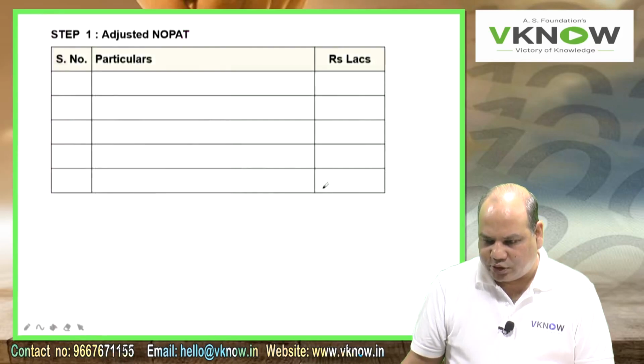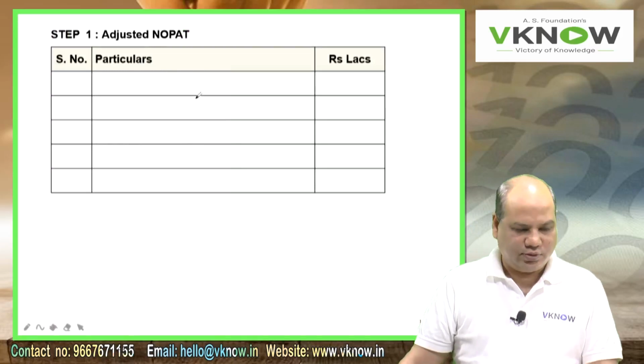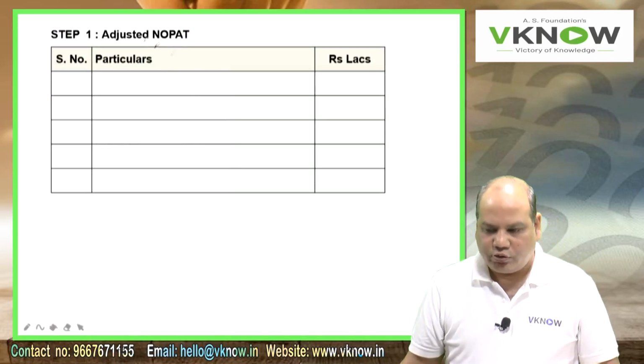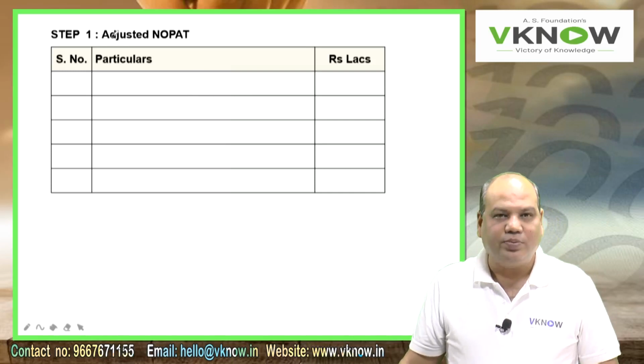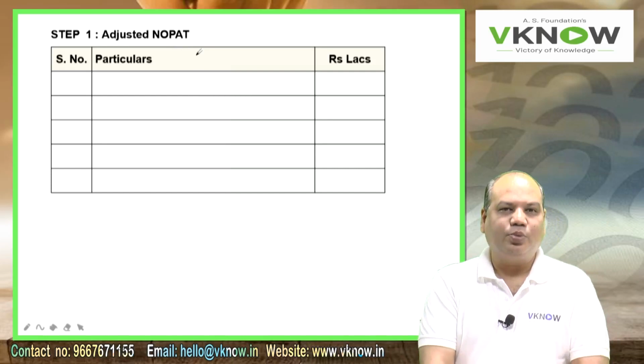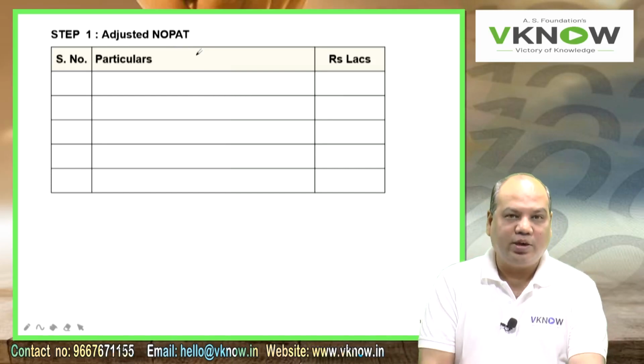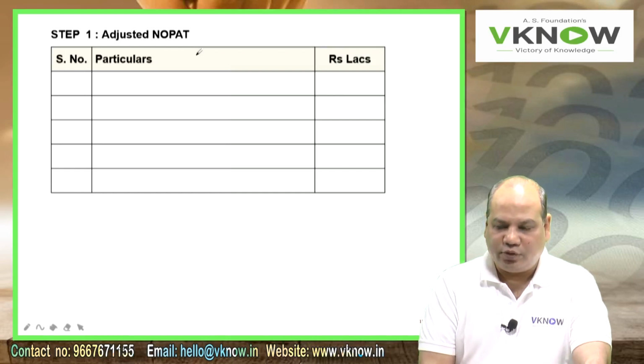So a very easy question drafted in a different format, where the full balance sheet and the full P&L account were supplied to you. First, write step number 1, adjusted NOPAT. The profit figure we are adjusting for some provision made by the company. For accounting purposes it's okay, but for EVA purposes we need to adjust the provisions.